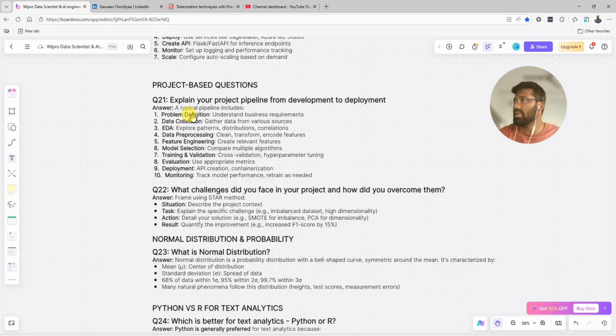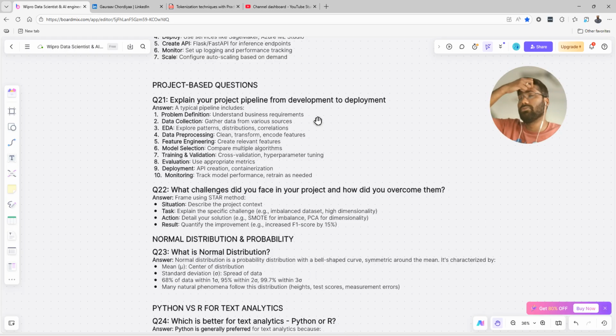Now a typical pipeline includes the problem statement, as I mentioned. Understand the business requirement, because you may not know the domain. Maybe you were working in a different domain previously, and now you are in the medical domain or the pharmaceutical or life science or automobile. You should understand the requirement. After that, collecting data, gathering data from various sources. It may be on Snowflake, SQL Server, or other services like an S3 bucket.